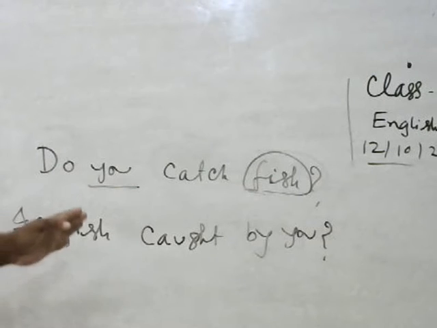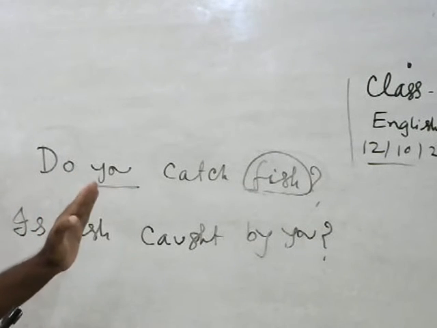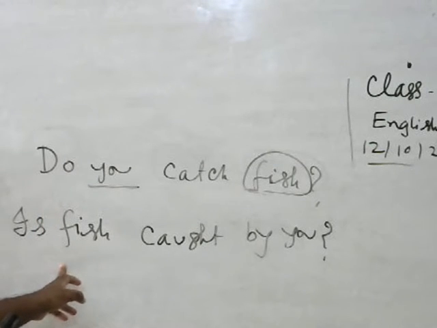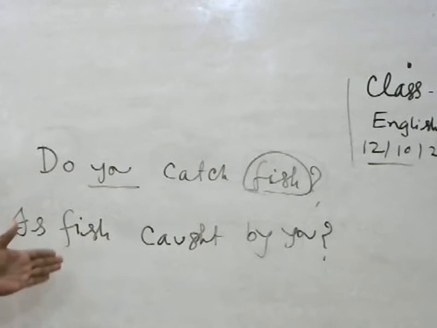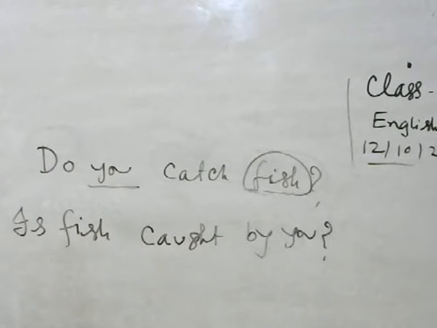Do you catch fish? We can turn this sentence into passive this way. First we have to write the auxiliary verb, then take the object as the subject, then write the verb's past participle, then write by, and then write the subject.